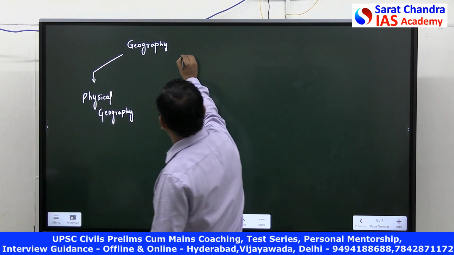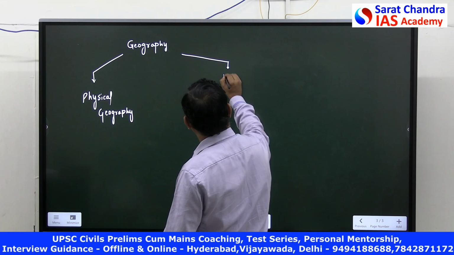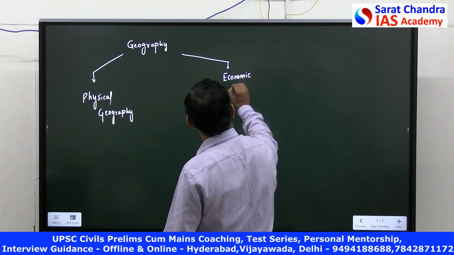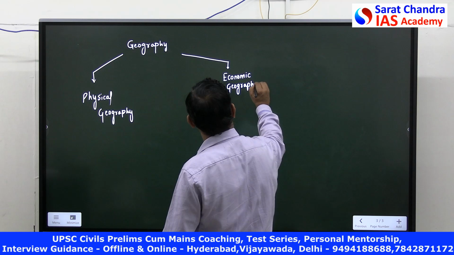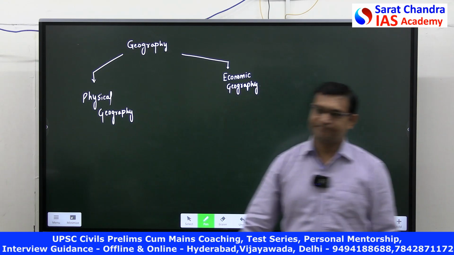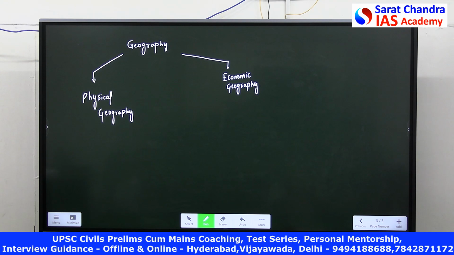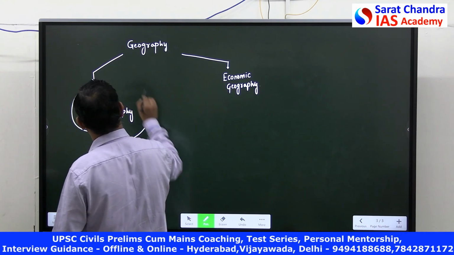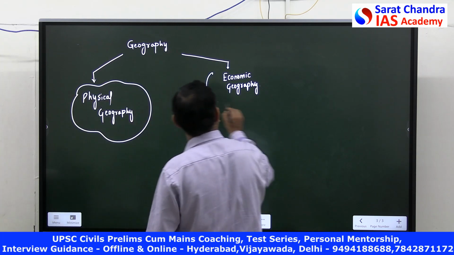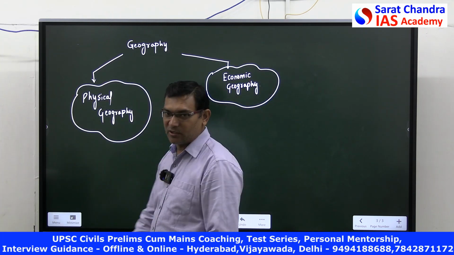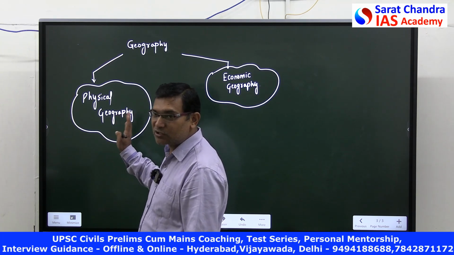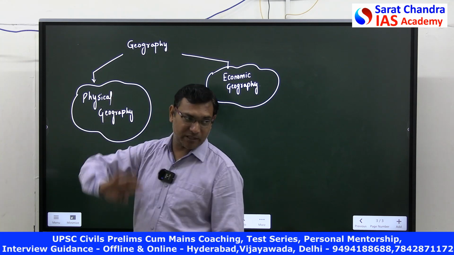The second is called economic geography. Physical geography and economic geography. If you look at this physical geography, generally we say it is a world. Okay, but it is a combination of world geography, means combination of both physical and economic.